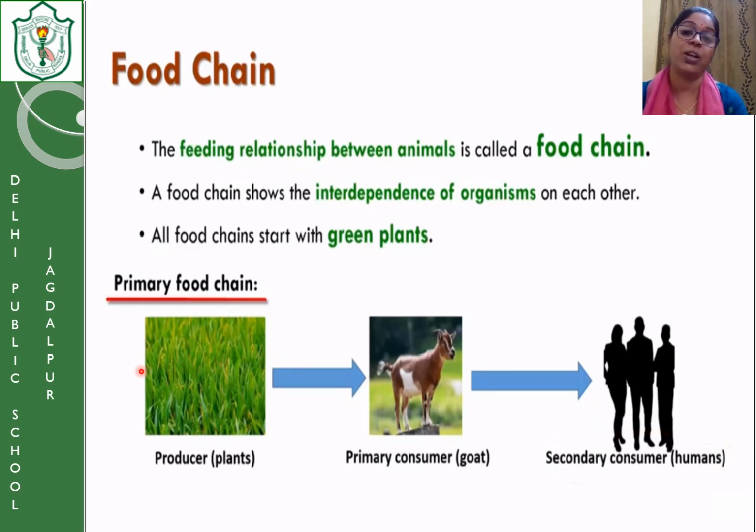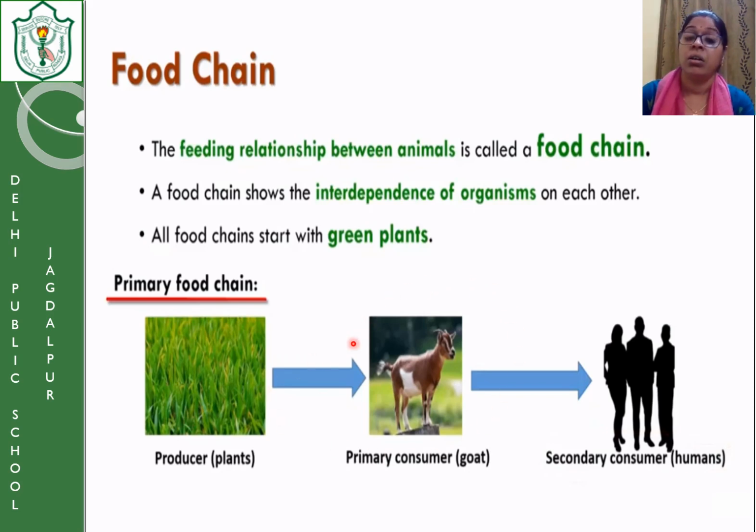One more important thing I would like to tell you here is, if any member of the food chain is missing in the environment, suppose we take out all the goats, or all the herbivores, from the environment, what will happen? Will the carnivorous start eating the plants? No, never. So what will happen?